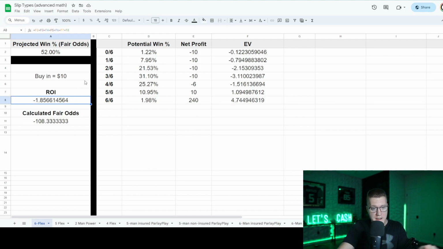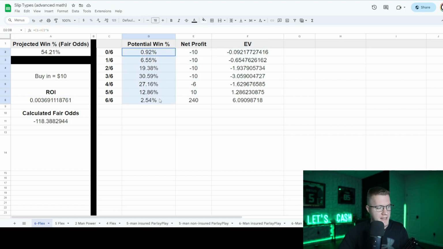So what's that break-even percentage? I only know this because I've done this a million times, right? It's going to be 54.21%. And as you can see, now I'm starting to break even. As long as I'm hitting each individual player prop within a 6 flex slip at a 54.21% chance, I'm going to obtain these individual scenario hit rates. I'm going to go 6 of 6 2.54% of the time. And if I achieve anything higher than that, then I'm going to remain a profitable sports bettor.